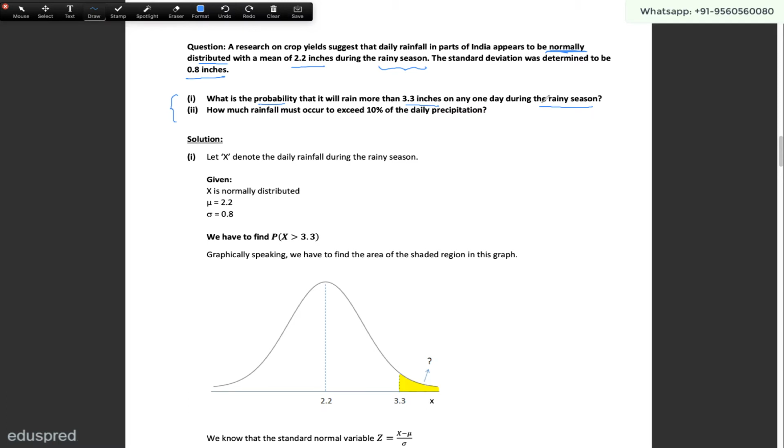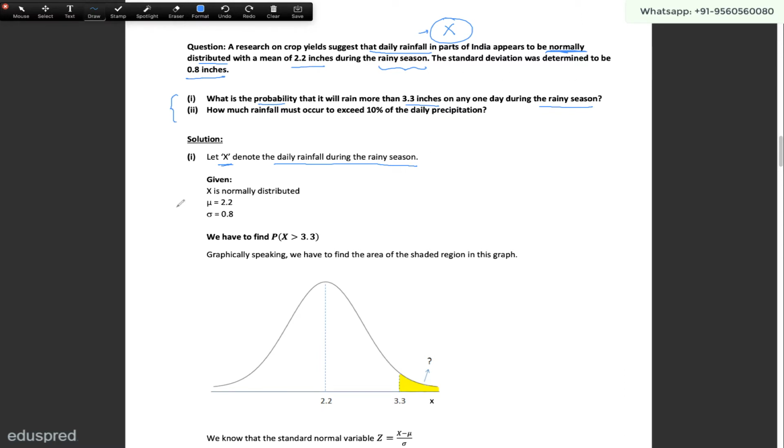So let's understand step by step what is it that we are given here. Let's define a random variable x, which is going to denote the daily rainfall during the rainy season. It's given that this daily rainfall, x, is normally distributed with a mean of 2.2 inches and a standard deviation of 0.8 inches.